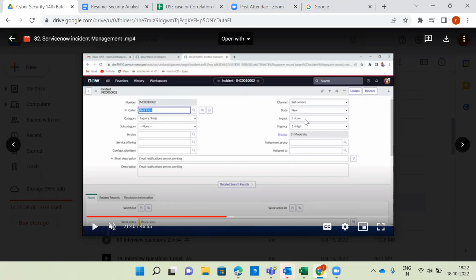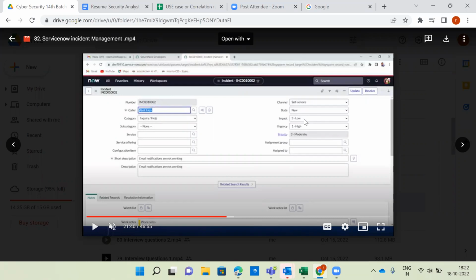So now coming back here, on the right hand side, you can see impact and also urgency. Impact is the severity of the incident, whether it is critical, high, medium, low or informational. Based on the incident you received, that is the impact. For example, if it's a critical related category, impact is always high. If it is a high category, impact is also high. And urgency.